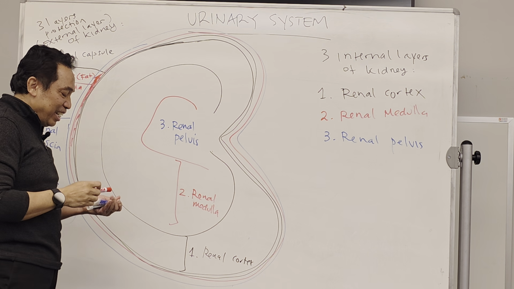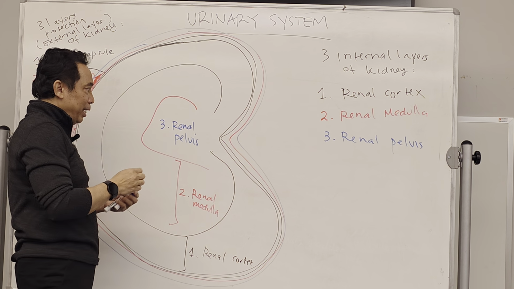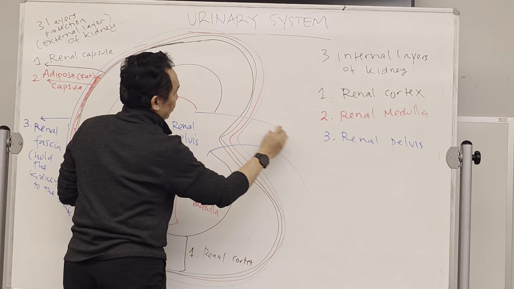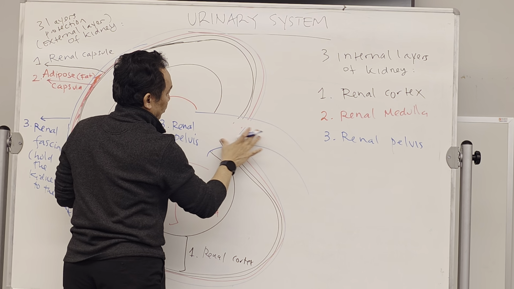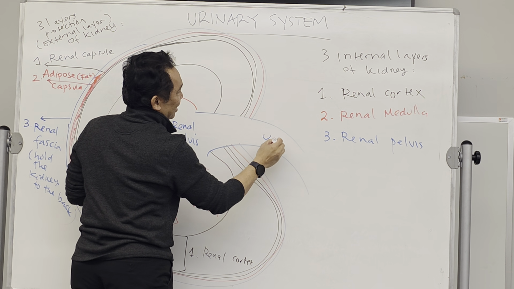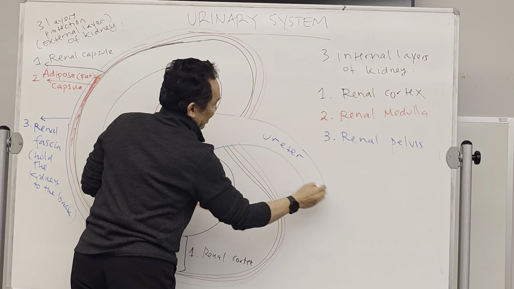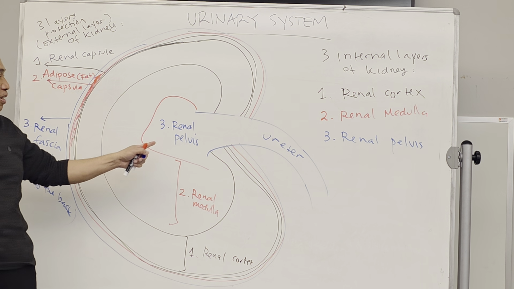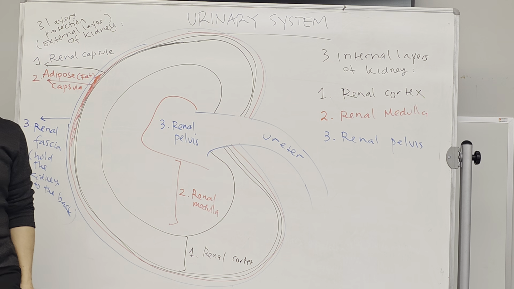Okay. And renal pelvis will be connected to the ureters. Got it? Okay, so renal pelvis will be connected to the ureter.